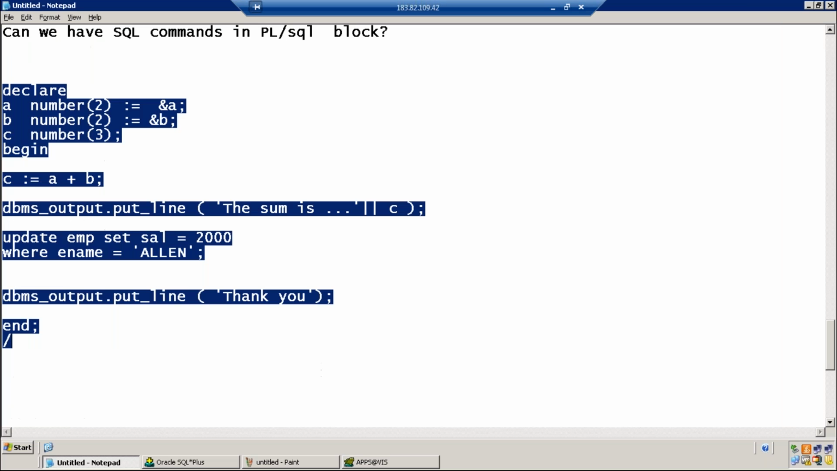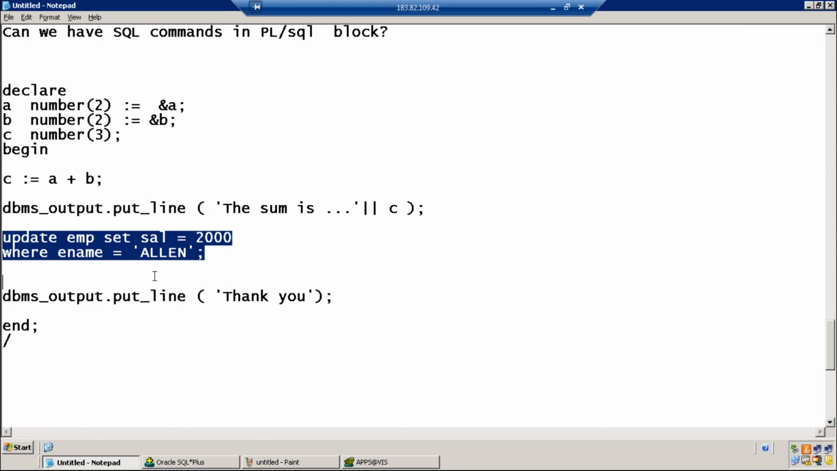Can we write the SQL command in a PL/SQL block? Jamal, yes, you can write it. This is proof that you are able to write an update command in a PL/SQL block. Okay, but it is executing within the procedure itself and doesn't update any commitment or something like that.